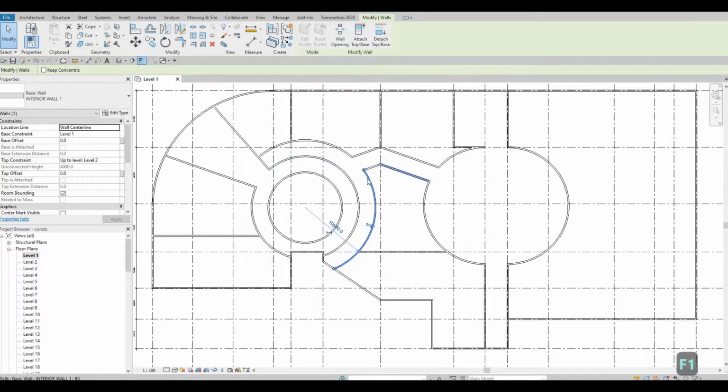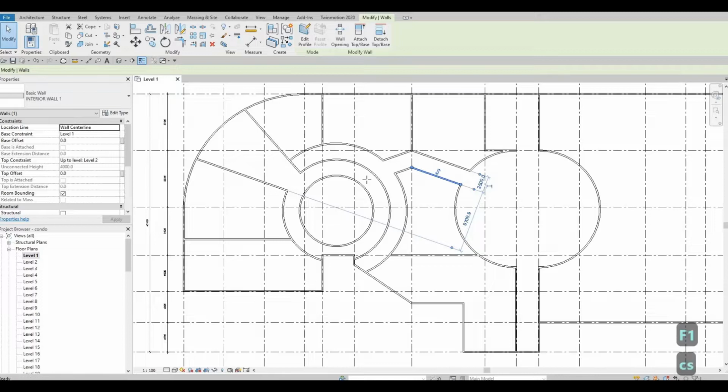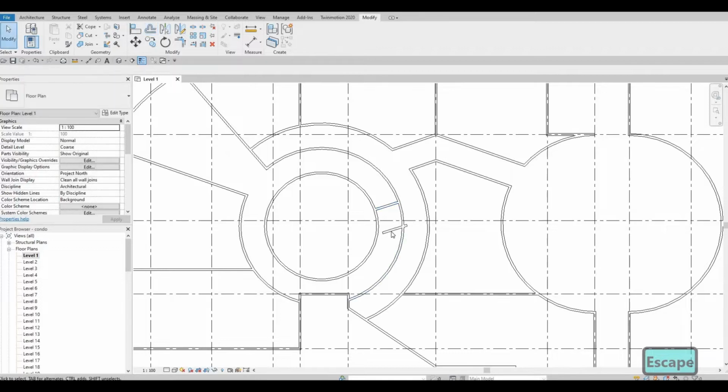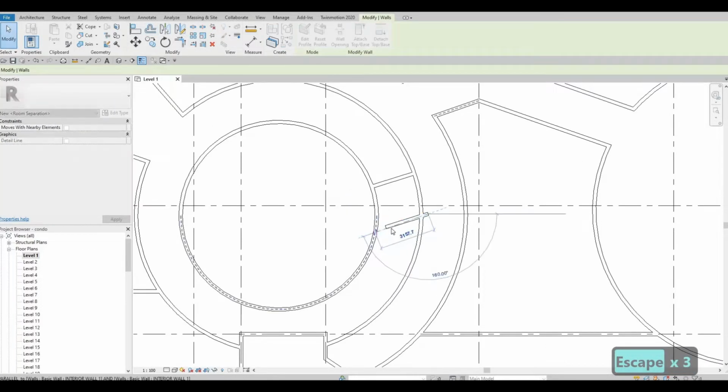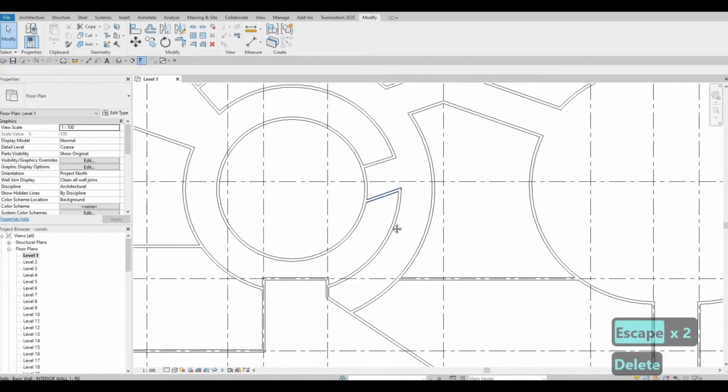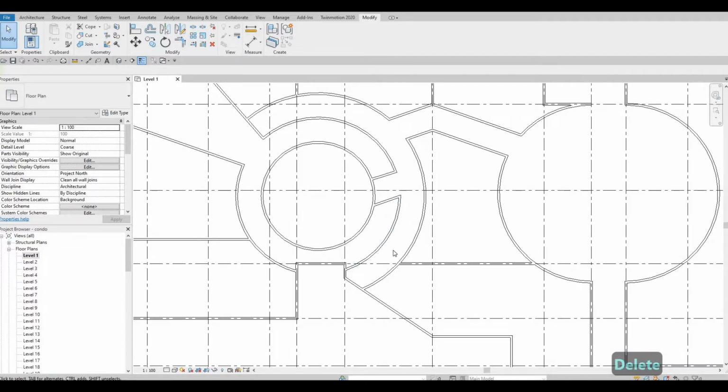So let's click the interior wall and then CS. Here we're going to add a wall right here. And we could just offset this with the same offset, 2500. And then with SL, that's split element, and then TR to trim and extend. And then we could just delete this. And then now we can add walls right here.